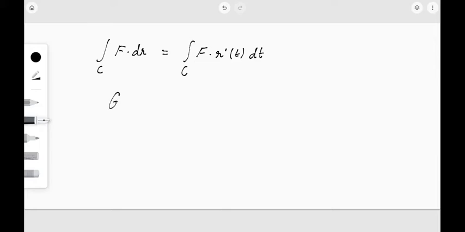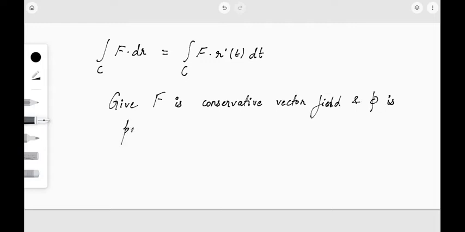Now, given F is a conservative vector field, and the potential function for F is also given, and let's just mention it: phi is the potential function. So by definition, what do we get?